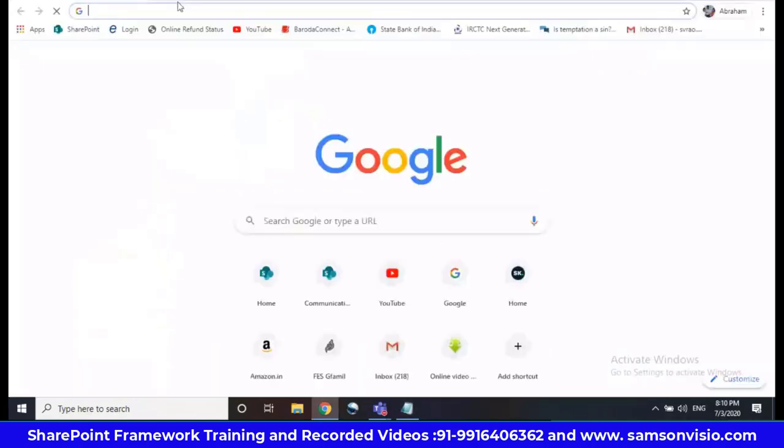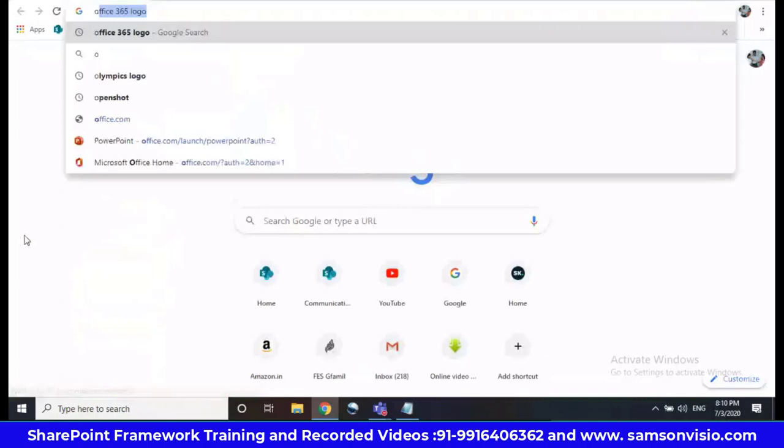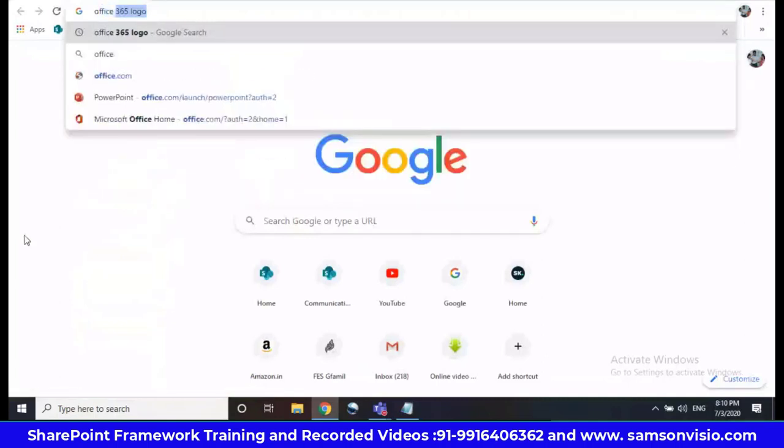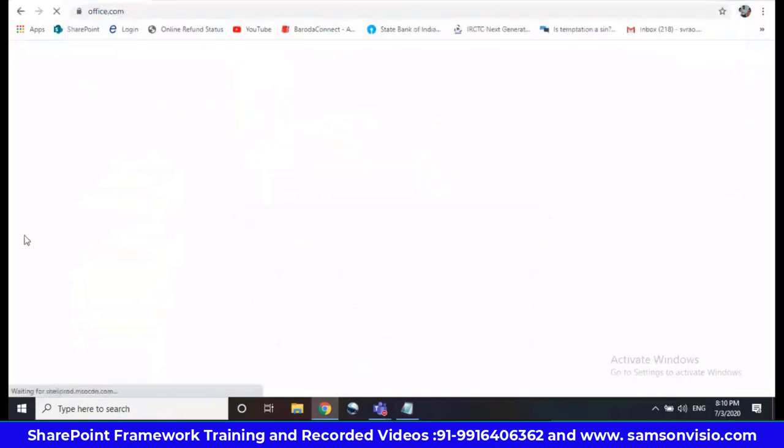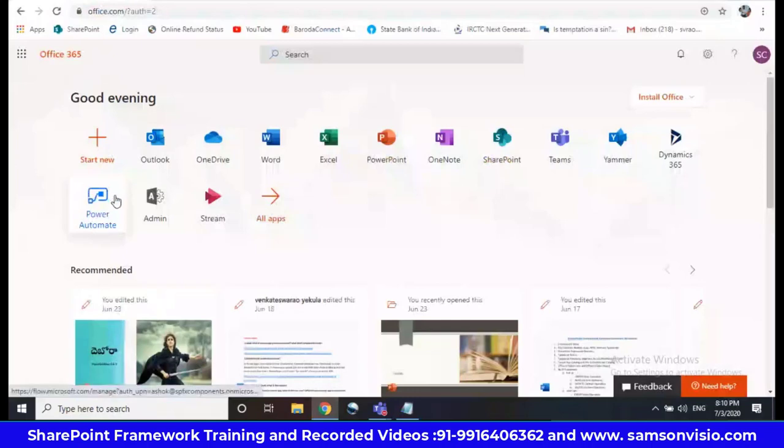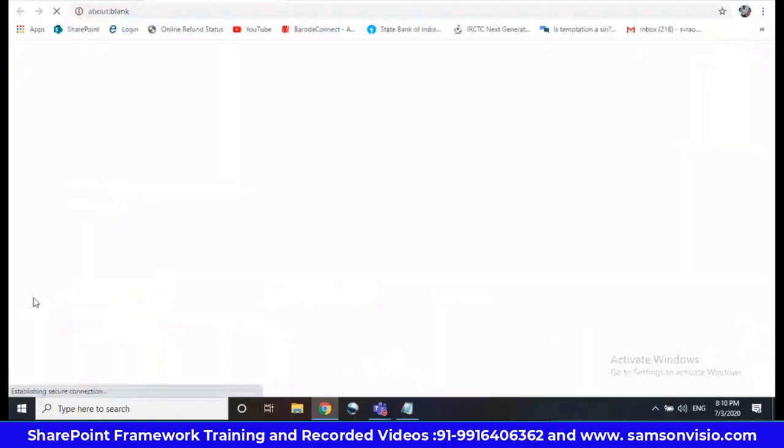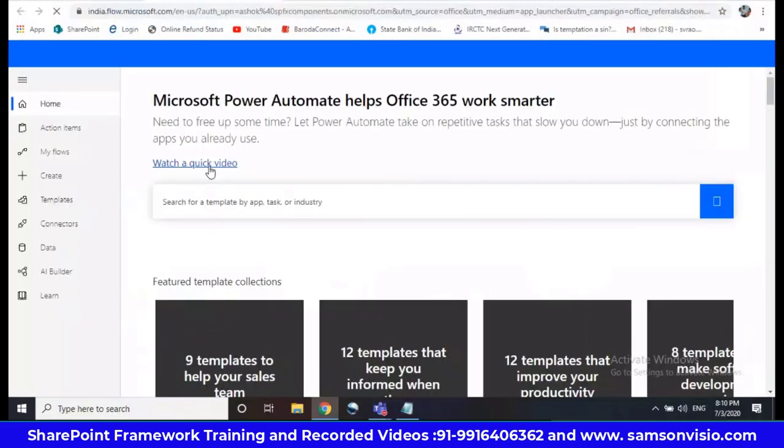So to open Power Automate, just go to office.com. Here you can see the Power Automate symbol, so just click on it. Okay.